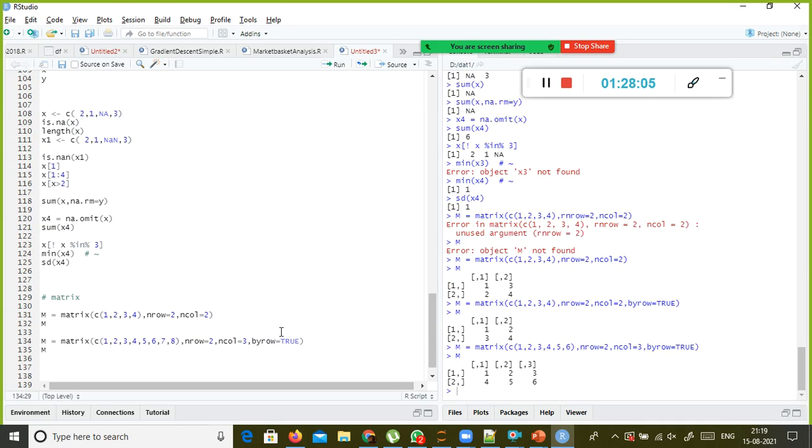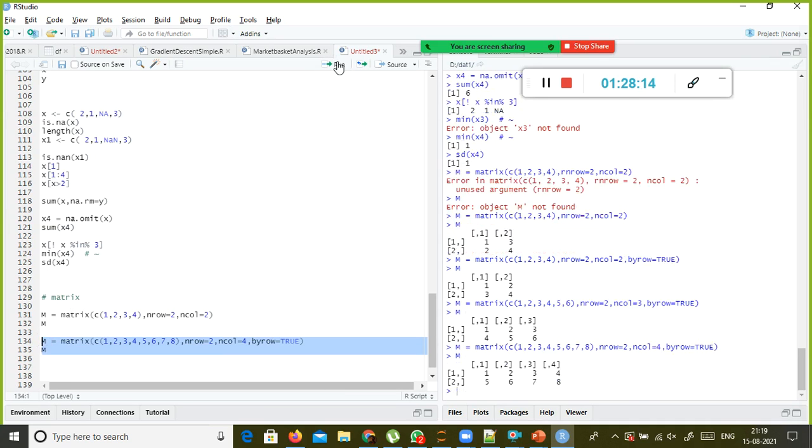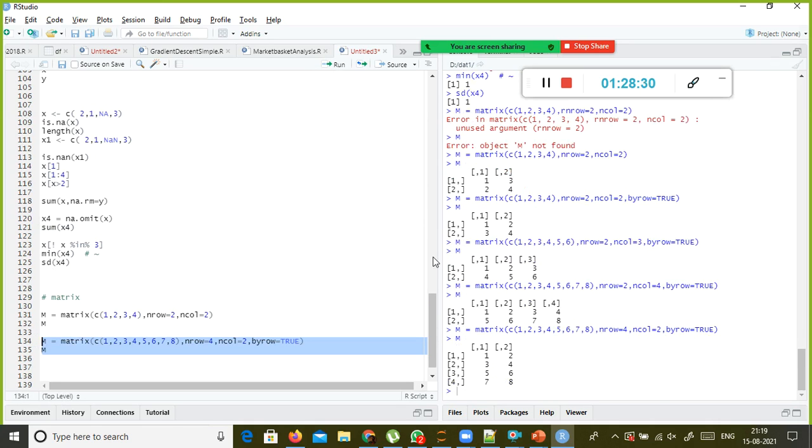So 2 rows but 4 columns. Sorry, not like this. Number of rows is 4, and number of columns is 2. In that case 4 rows and 2 columns, but even in this case it will not be good. So what we will do is number of rows 2, and